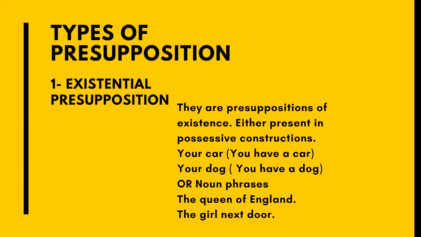Types of presupposition. The first is existential presupposition. They are the presuppositions of existence. In this we have possessive constructions and noun phrases. Like in possessive construction we have your car, your dog, and in the noun phrases we have the girl next door. In this, the girl next door is a noun phrase, while your car, your dog are possessive constructions. So the existential presupposition basically is the presupposition of existence, in which we have possessive constructions and noun phrases.